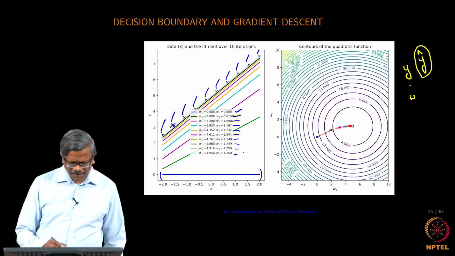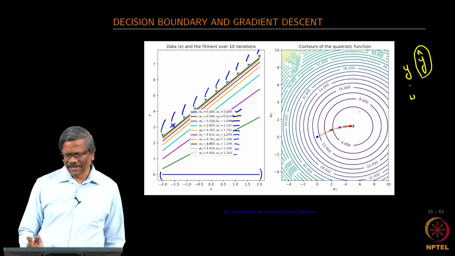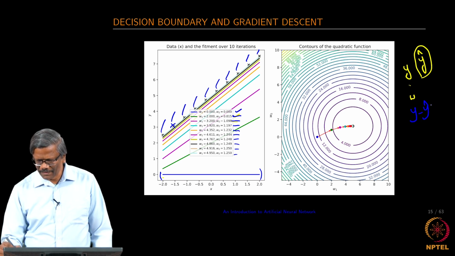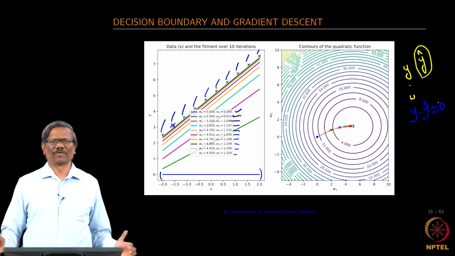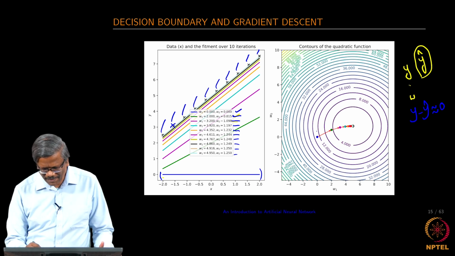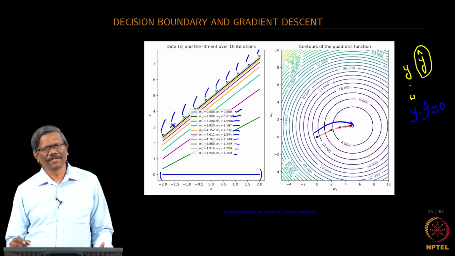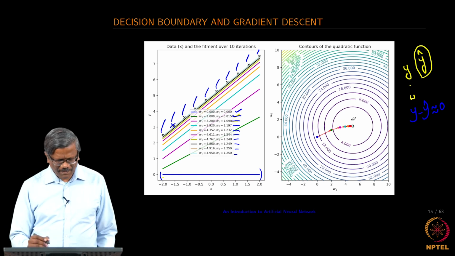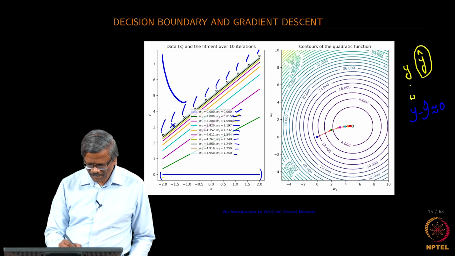Once it is closer to the point, or once it reaches the minima, we stop the iteration, or there is no more change that I can bring in. That means y minus y hat is very close to 0. That means there is no more learning that I can provide. I have learned the system. So, that is where you can see that the iterative process moves in this direction and slowly and steadily reaches the final point. Okay. So, you can view this in terms of a one dimensional diagram.